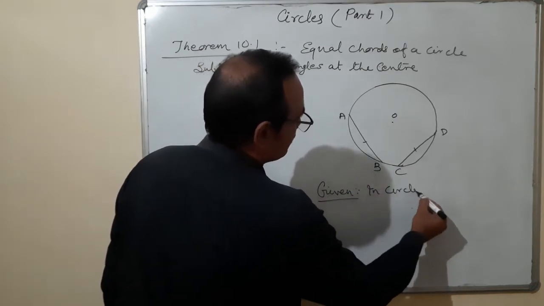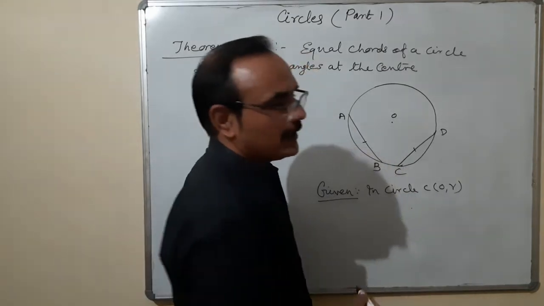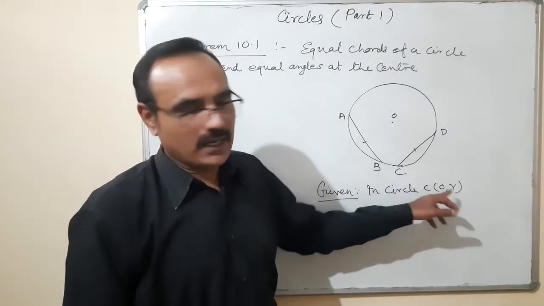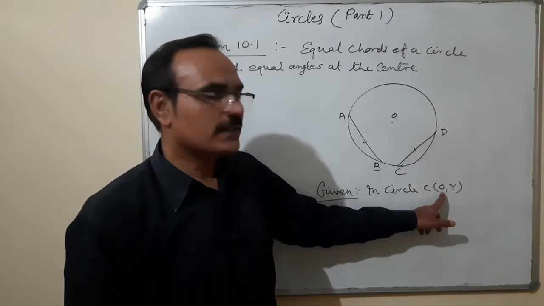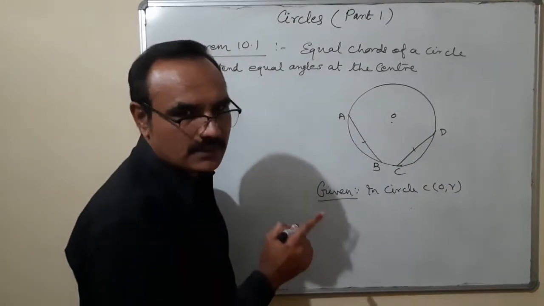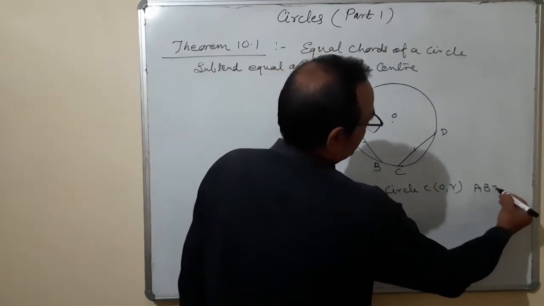In circle C(O, R), the meaning is circle with center O, radius R. Name of the circle C, center O, radius R. AB is equal to CD.